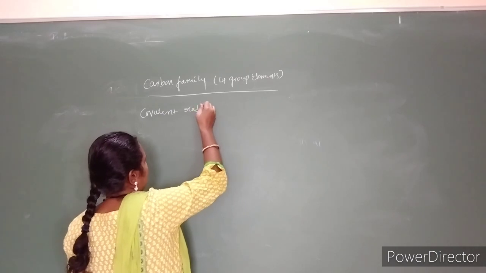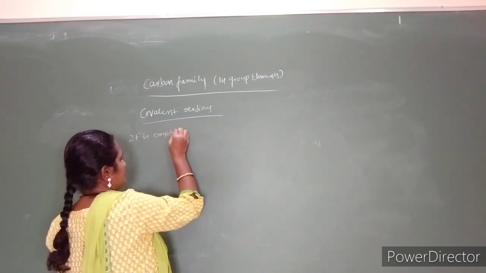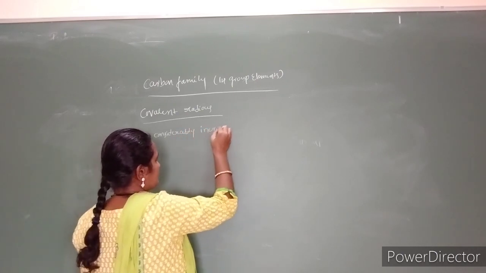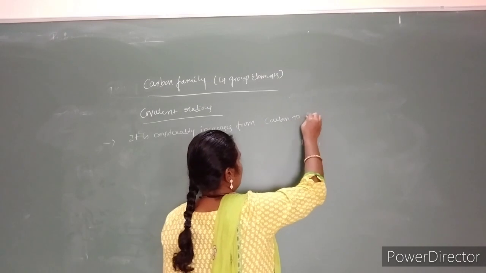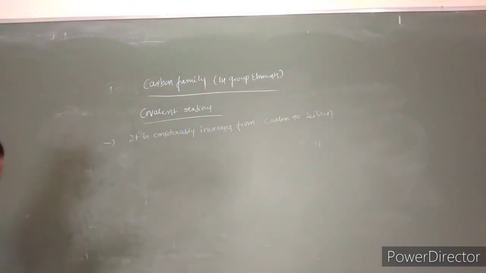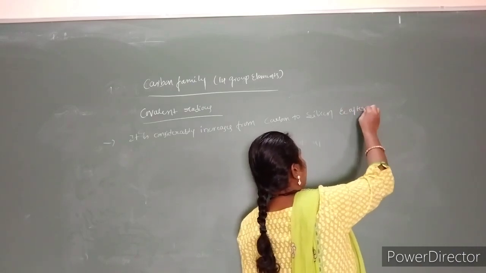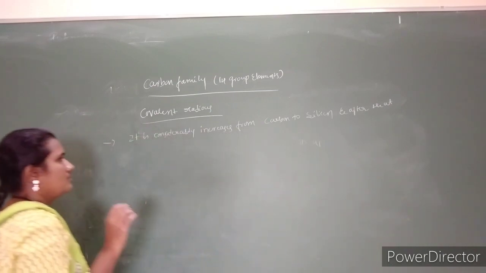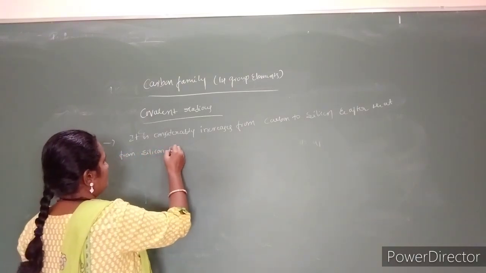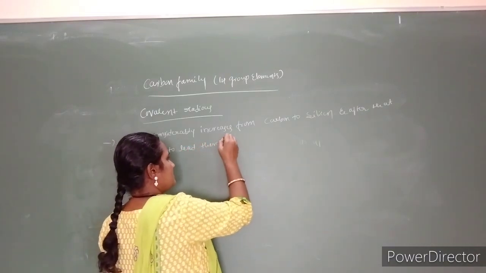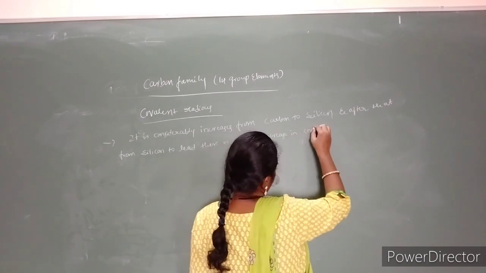Covalent radius considerably increases from carbon to silicon, and thereafter from silicon to lead there is a small increase in covalent radii.